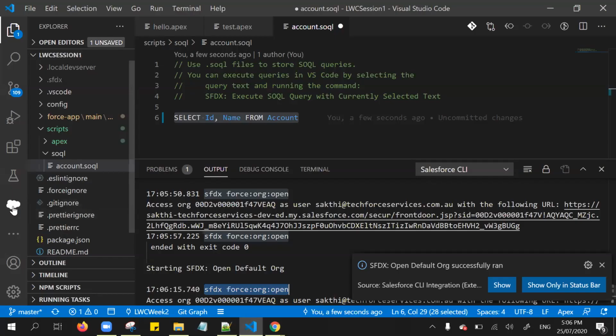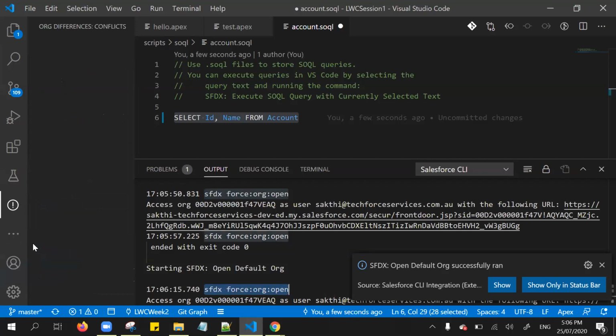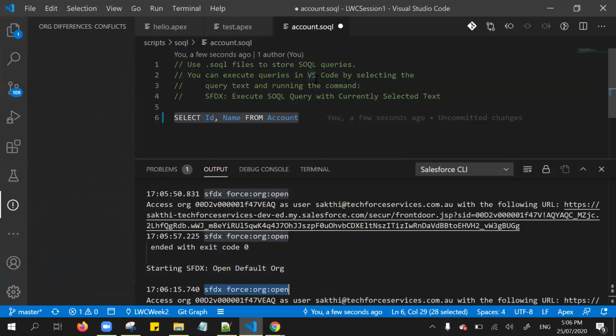And even many features are available. If you notice this org differences, using it you can compare between your server org and your local files. We can identify the differences using this, but org differences is a beta version. It's not generally available.